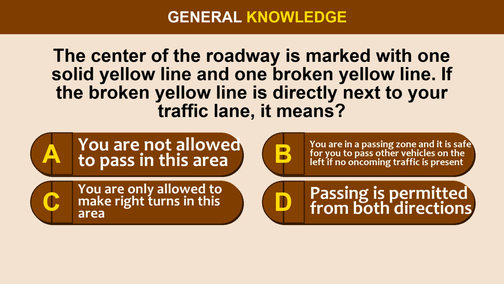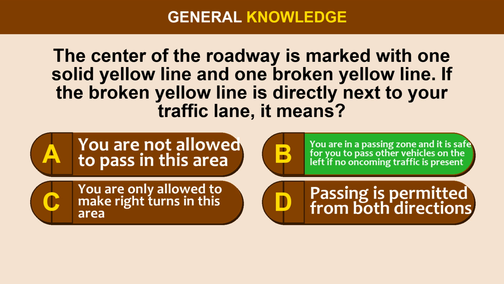Question 47. The center of the roadway is marked with one solid yellow line and one broken yellow line. If the broken yellow line is directly next to your traffic lane, it means: Option A, you are not allowed to pass in this area. Option B, you are in a passing zone and it is safe for you to pass other vehicles on the left if no oncoming traffic is present. Option C, you are only allowed to make right turns in this area. Option D, passing is permitted from both directions.